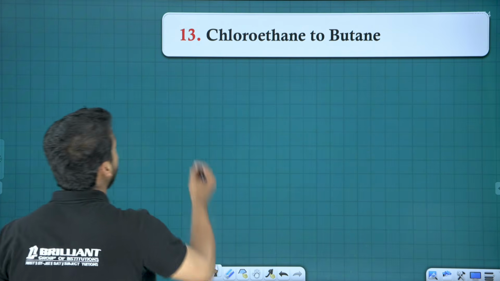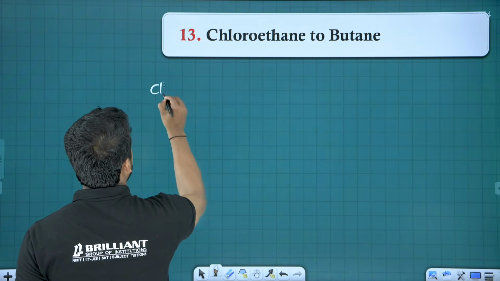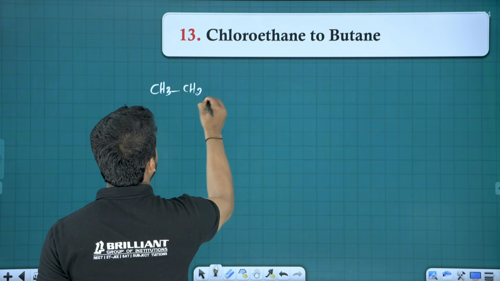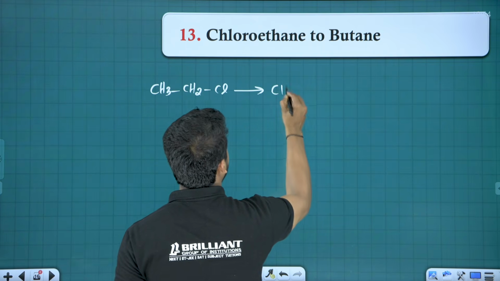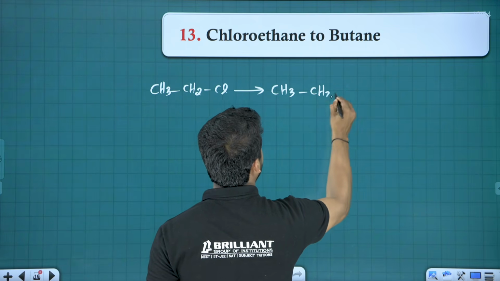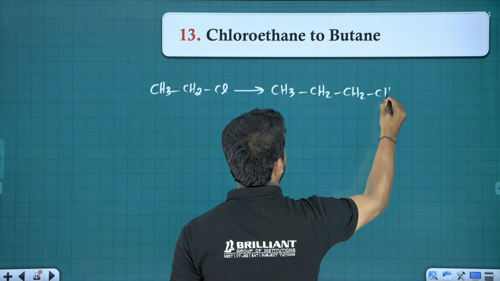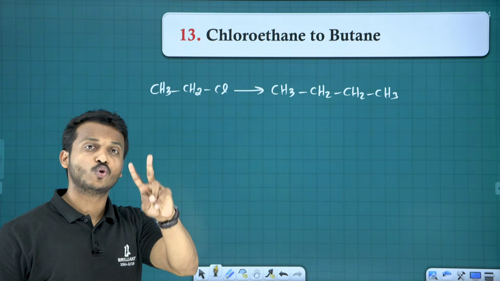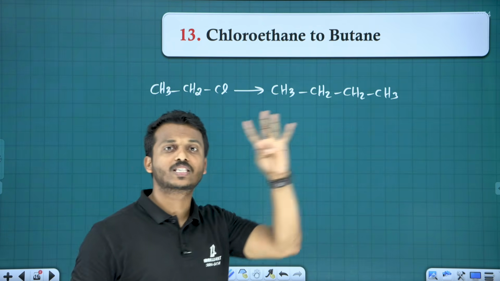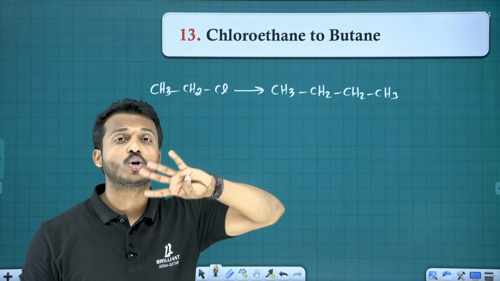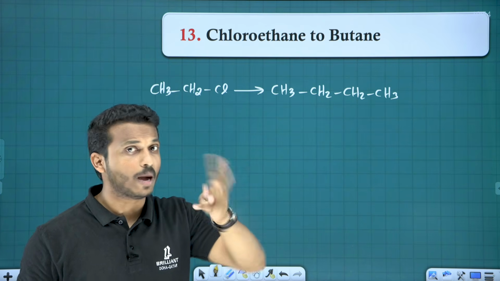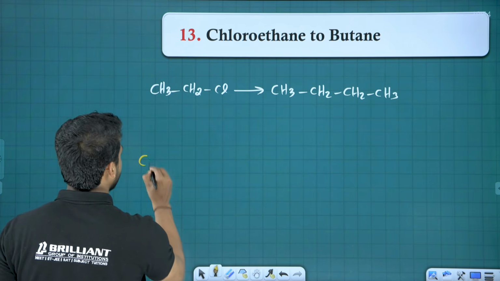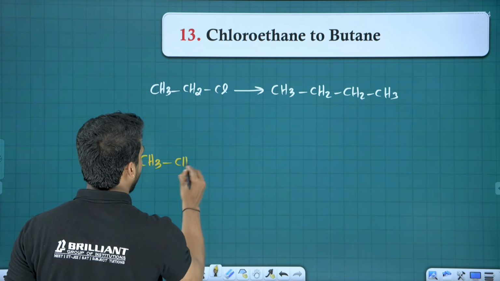Question number 13, chloroethane to butane. It's very easy, you know. How many carbons in the reactant side? 2 carbons. How many carbons in the product side? 4 carbons. If you want to double, 2 becomes 4. Double means Wurtz reaction, starting with the haloalkane itself.